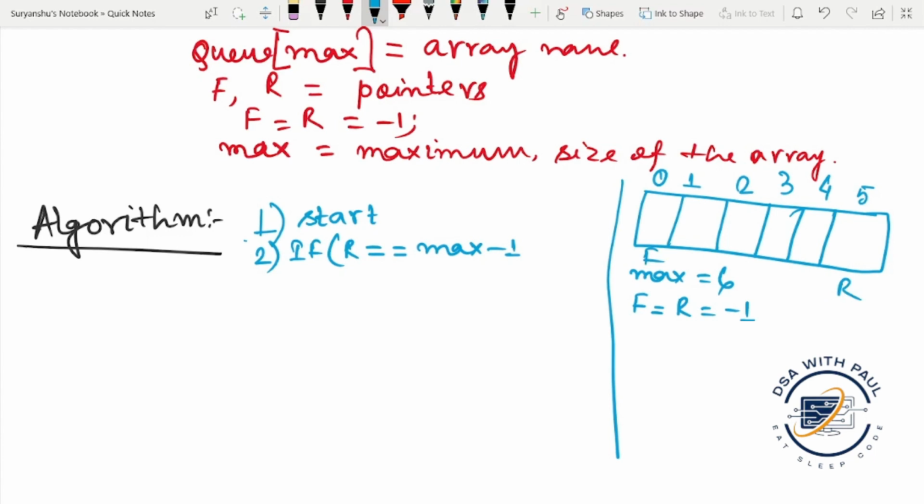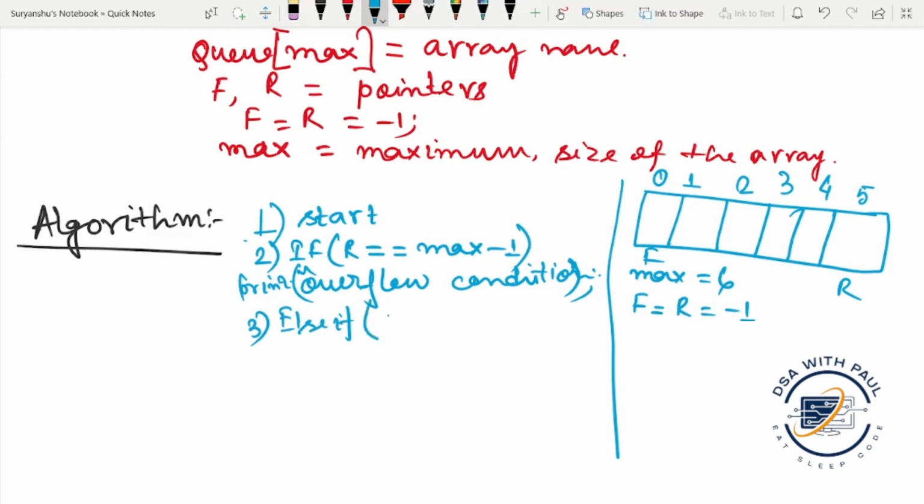So in that case rear will be at max -1 position, and we can say that this condition is an overflow condition, and we will write it with a printf statement, print overflow. If this condition fails, we will go for the next condition. Else if both front is equal to rear is equal to -1, that means the queue is empty.